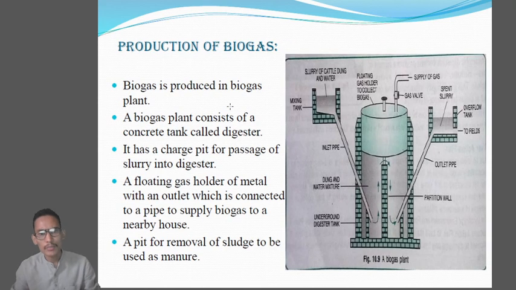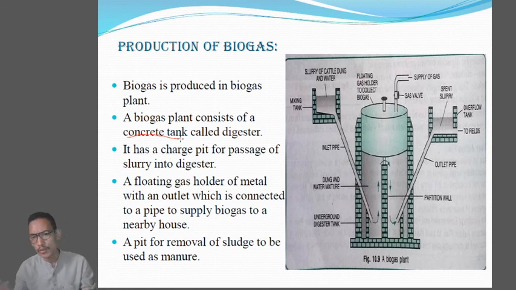Now let's go into the production of biogas. Biogas is produced in biogas plants, mainly in rural areas. We find biogas plants where the biogas is produced. A biogas plant mainly consists of a concrete tank. Clear? You have seen the tank where biogas is produced, which is called the concrete tank.